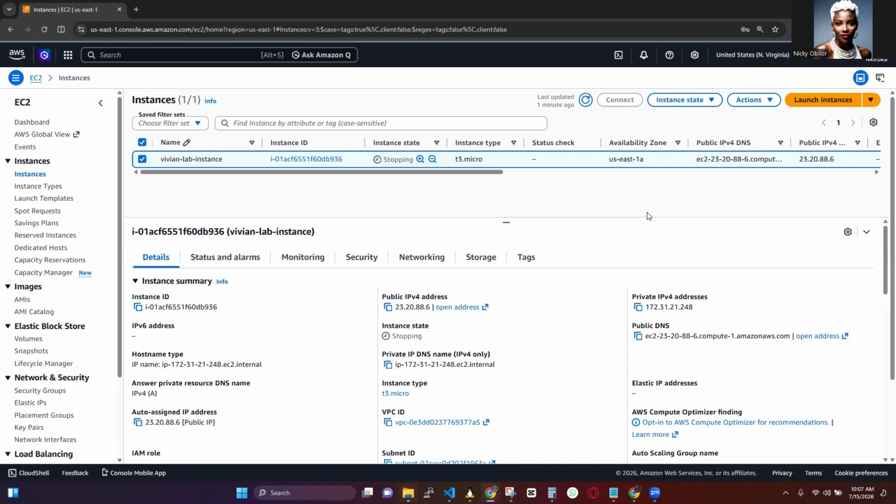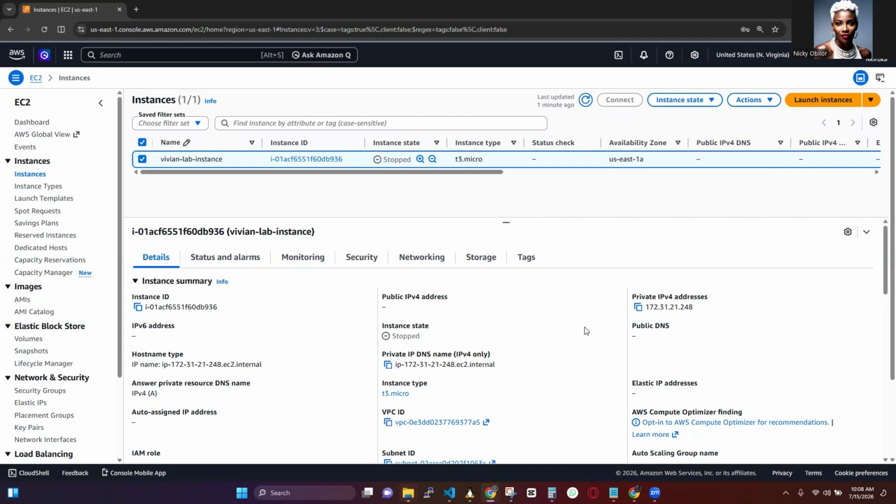So why are we actually stopping it? Because we are about to detach its root disk, that's its root volume. Every VM has a root volume, and this is where the operating system boots from when you spin up an instance. And AWS does not allow you to detach this root volume while the instance is running. So right now we see that it has stopped. Think of this like removing the hard drive from a physical computer. You wouldn't just pull out the hard drive while your laptop is still powered on. You have to shut it down and then you can pull the hard drive.